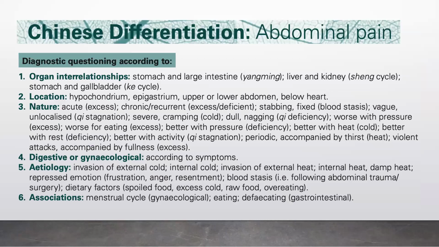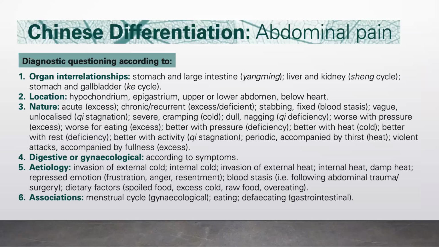Now let's go to diagnostic questioning according to organ interrelationship. So stomach and large intestine or the yang ming, and liver and kidney in the sheng cycle, stomach and gallbladder in the ke cycle. So let's next look at its location. It's in the hypochondrium, epigastrium, upper or lower abdomen, and below the heart.